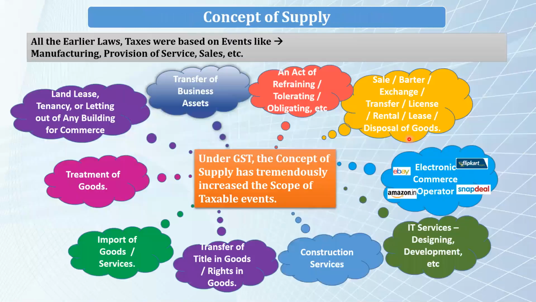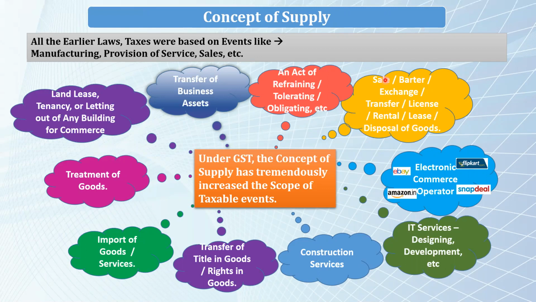So coming again to the previous slide. So we covered this transfer of business assets. Now, an act of refraining, tolerating, or obligating, etc. So now, as per the concept of supply, even if we are not selling anything, we are not transferring anything, but we are refraining from selling something, or we are not providing some services due to some agreement between us, between two companies, between two taxable persons. There also GST would be applicable since it is considered as supply.